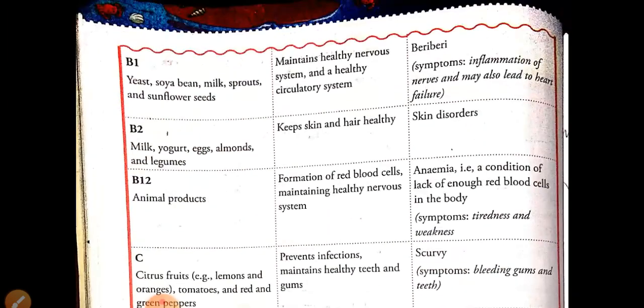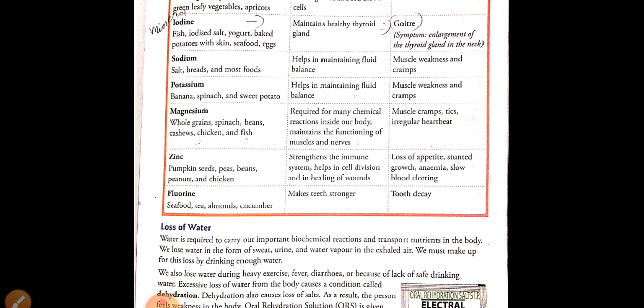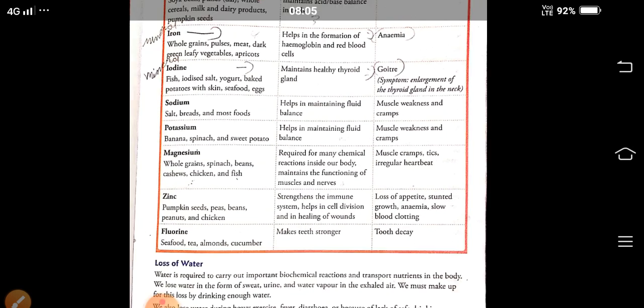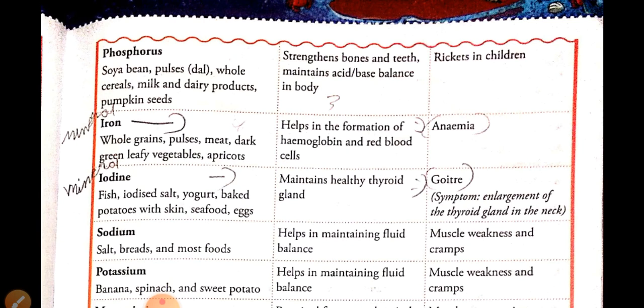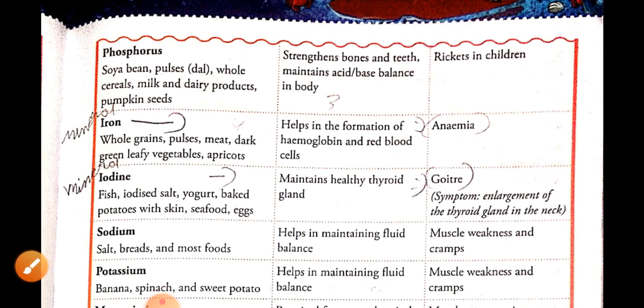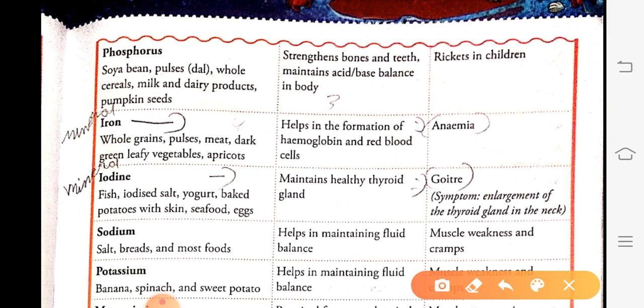See, it is given in your book, from this till here you have to learn all the names of the vitamins, at least two sources of each, one function and the diseases related to it.